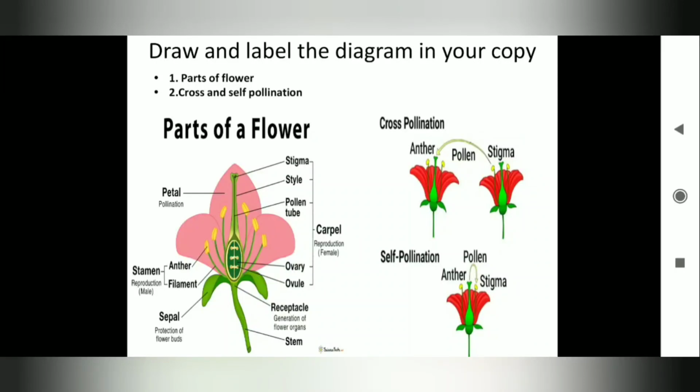Draw and label the diagram of parts of flower, cross and self-pollination in your copy. Both the diagrams are given here. You can see them and draw in your copy.